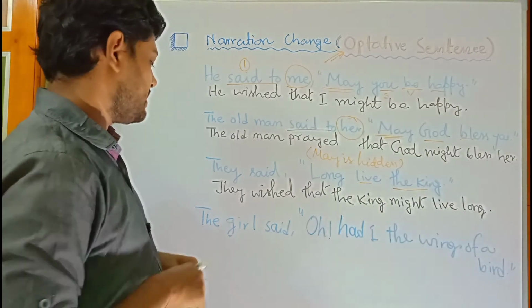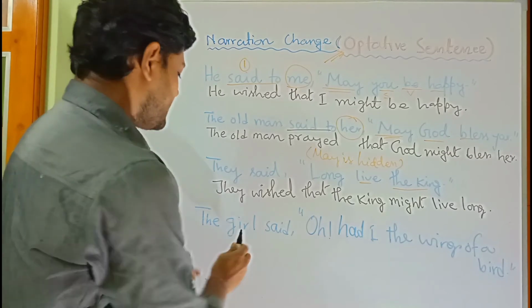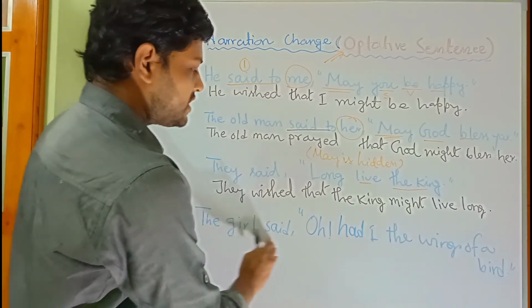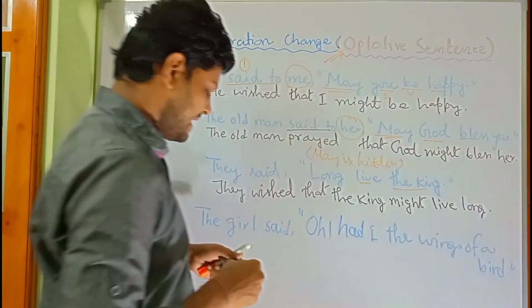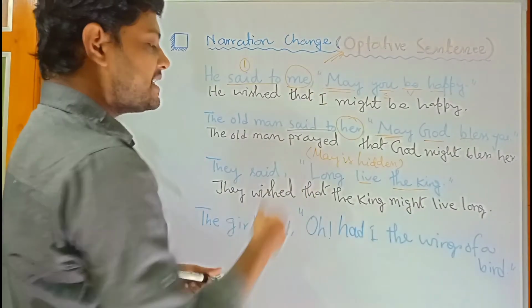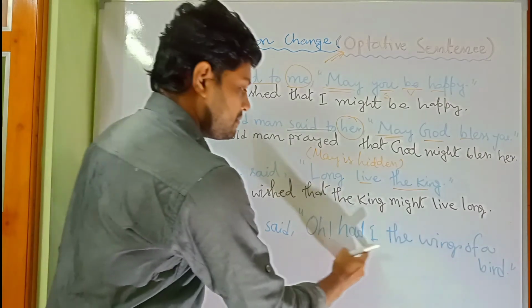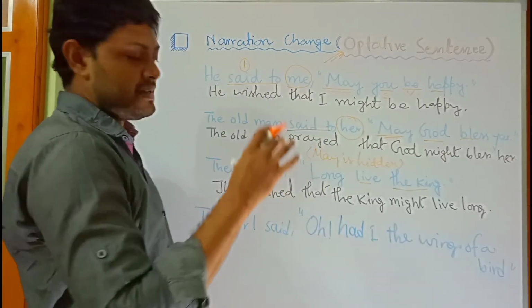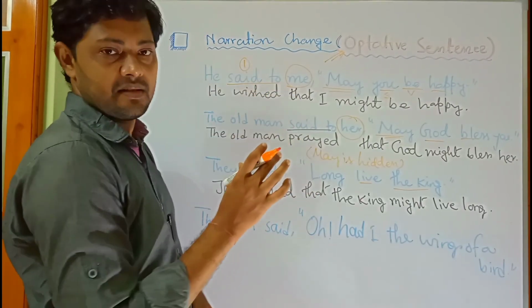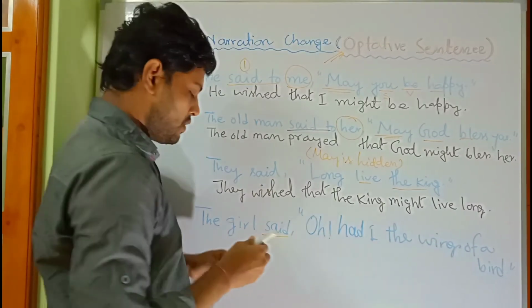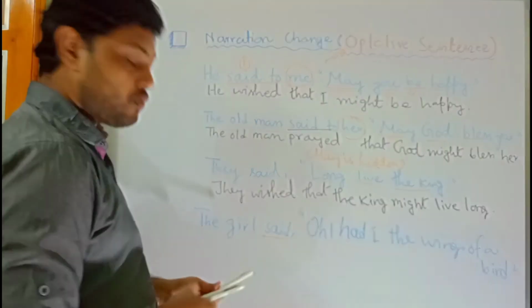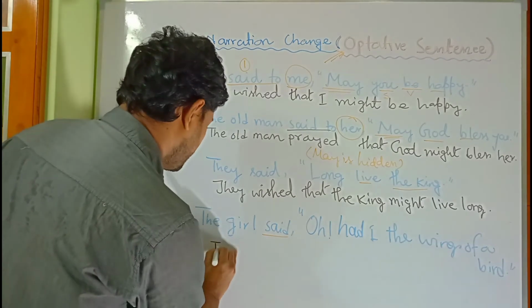Got it? Now look at the last example. The girl said, "Oh, had I the wings of a bird." It is very different from these three examples. So the first thing is that here the optative sentence is a desire. So here said should be changed into wished. So it's a wish.